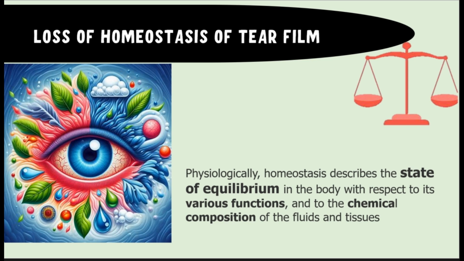All those chemical constituents are always kept under a certain state of equilibrium. Whenever that is disturbed, whenever the amount of aqueous component or the lipid component or the chemical composition of the tears gets altered, that is known as loss of homeostasis of the tear film, and that will lead to dry eye development.